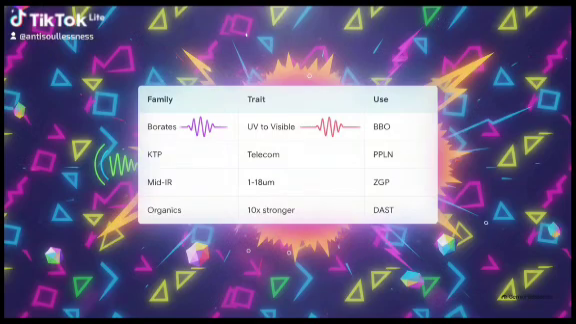Borates, like BBO, those are your high-damage ultraviolet workhorses. Then you have the KTP family, which absolutely dominates the telecom spectrum. Then there's the mid-IR chalcogenides, like ZGP, operating in the 1 to 18 micron range, where people rarely even look. And finally, the wildcards, the organic supercrystals. Rapidly comparing these players lets us see exactly which chemical family we need to manipulate entirely different spectrums of light.